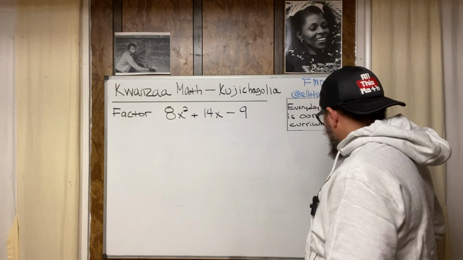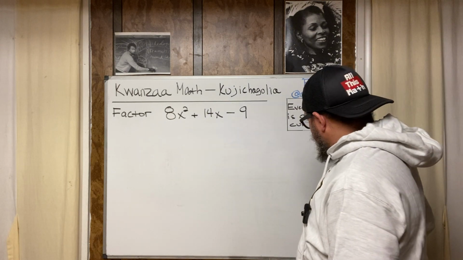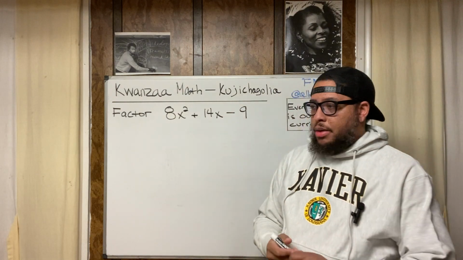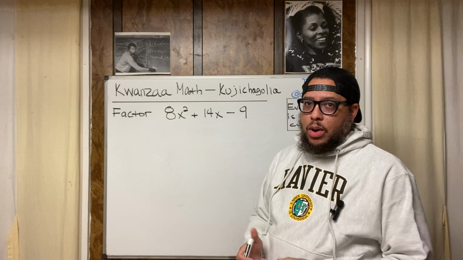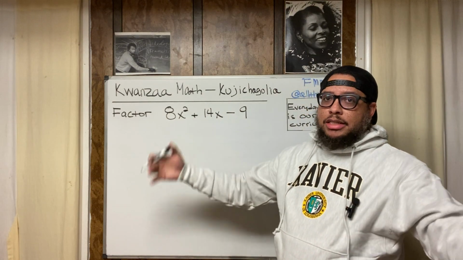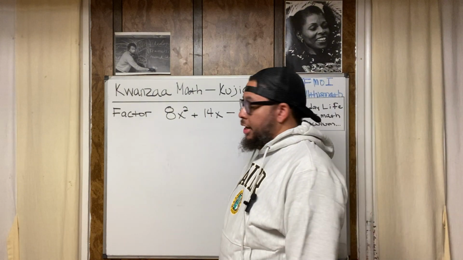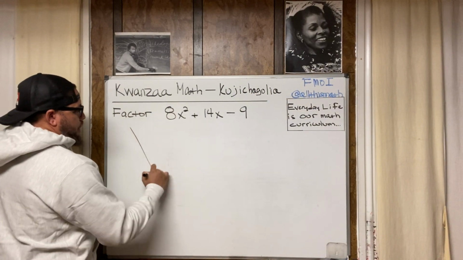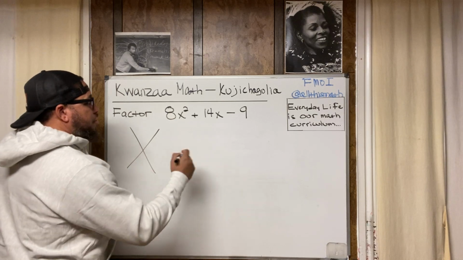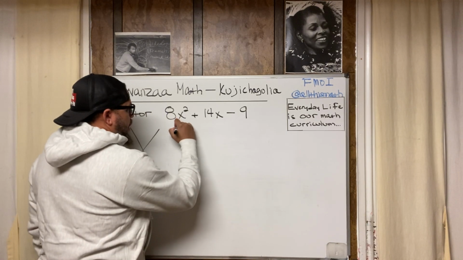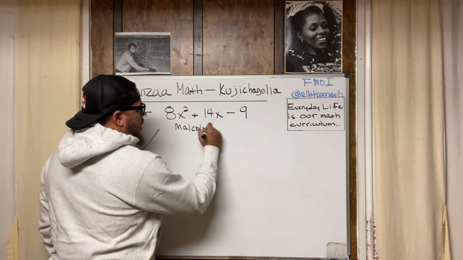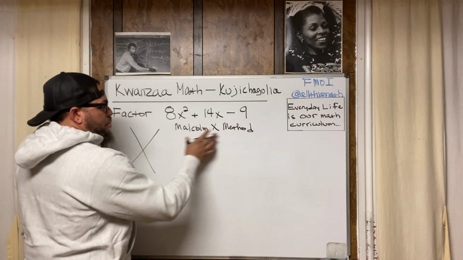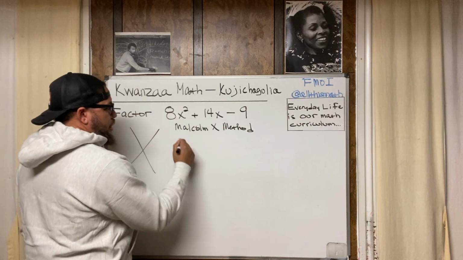Cool. You might go online and somebody might call it the diamond method, or some type of box method. I'm going to call it the Malcolm X method. Why? Because I want to. Because I like evoking the ancestors. That's what I like doing, and it makes sense, because one thing you can do is draw an X on your paper. Actually, before that, let me write this down: Malcolm X method. So boom, we got the Malcolm X method. Now, the first thing we're going to do is AC.